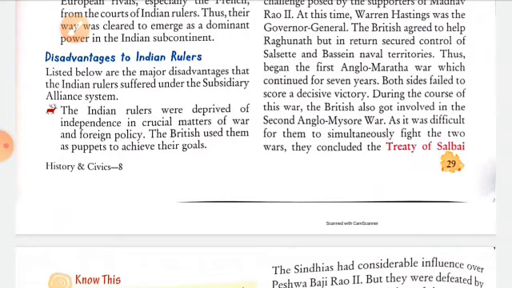Now, we will start with the decline of the Marathas.